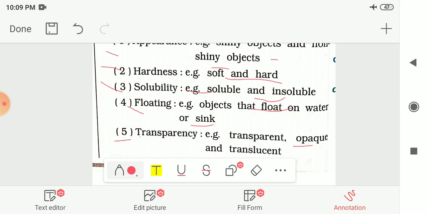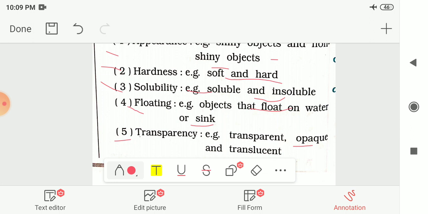What is this? We had seen already the transparent, that means the objects through which we can see clearly. So this kind of objects are known as the transparent object. Then after translucent objects, that means the objects through which we cannot see clearly, we can see through them partially. So this kind of objects are known as the translucent object. And last one, that is opaque object. So the objects through which we cannot see at all. So this kind of objects are known as the opaque objects.